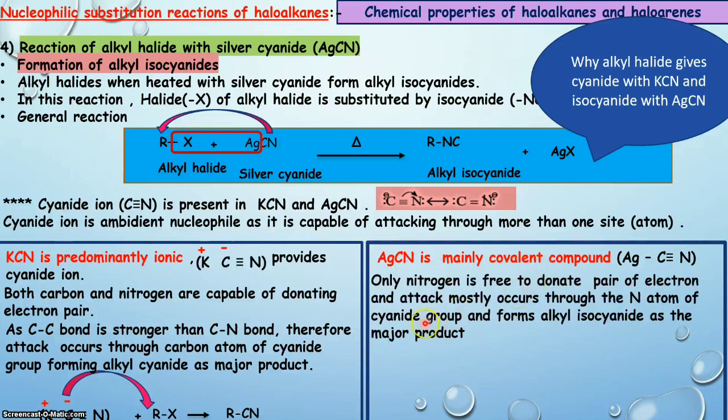While silver cyanide is mainly a covalent compound, and only nitrogen is free to donate the pair of electrons, and the attack mostly occurs through the nitrogen atom of the cyanide group. So here is the silver cyanide. When it is heated with alkyl halide, the attack occurs through the nitrogen atom of the cyanide group and forms alkyl isocyanide as a major product.